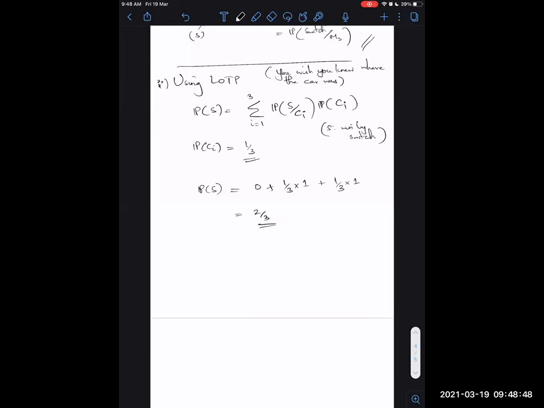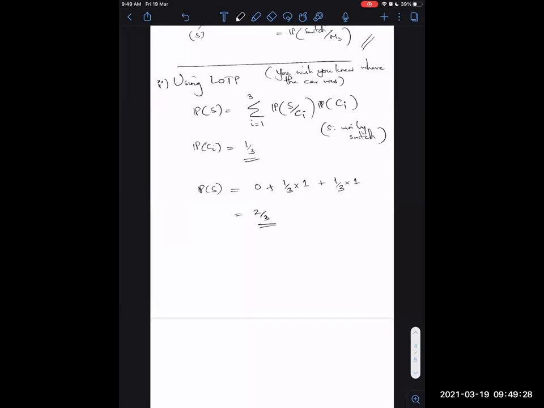Okay, so to explain why it's 1: if C2 has the car, so what does C2 mean? C2 means that door 2 has the car, and Monty knows which door he's going to open. So he won't open door 2, he's going to open door 3, because you have already picked door 1, the only door left for him to open is door 3. And in that case, the switch means you're switching to door 2. And since you're conditioning on the fact that door 2 has the car, the probability that you win the car is 1.